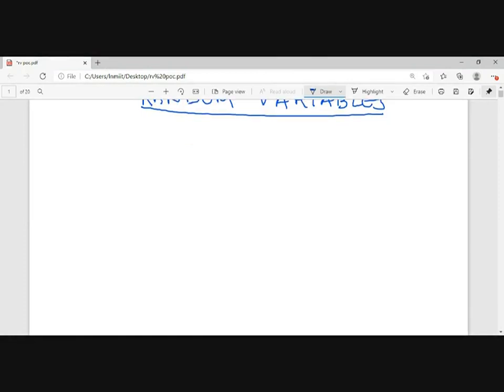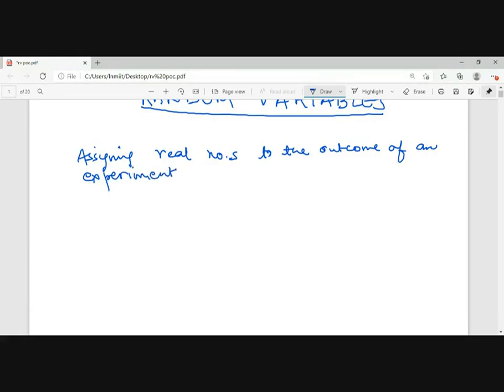So random variable, according to your definition, will be assigning real numbers to the outcome of an experiment. If I'm saying this, assigning real numbers to the outcome of an experiment, that means if any experiment is there,